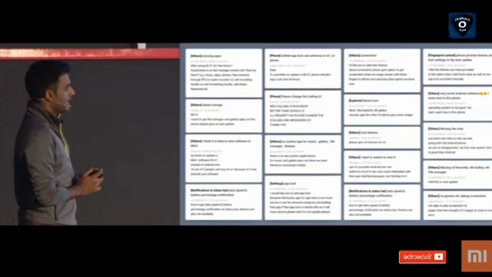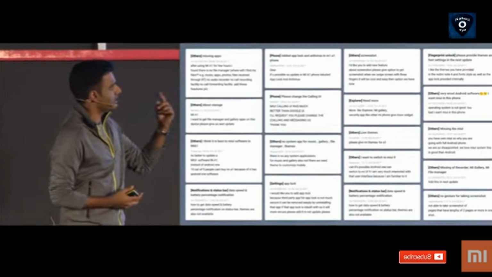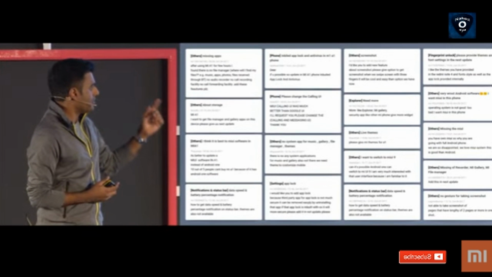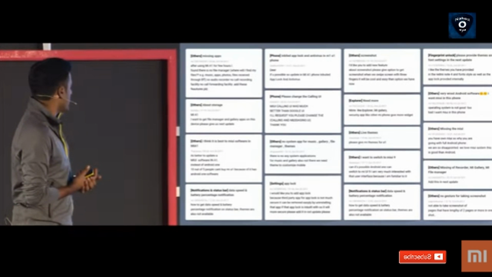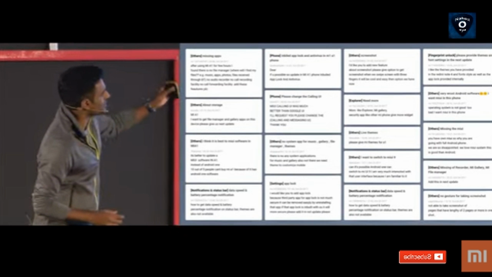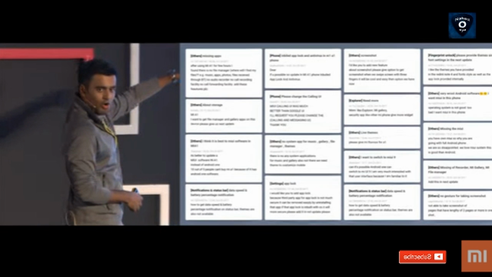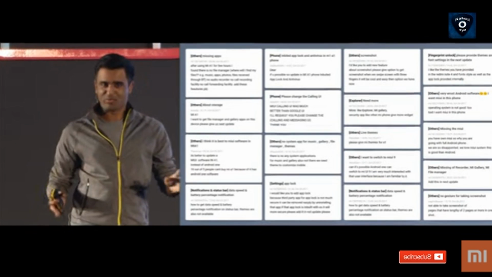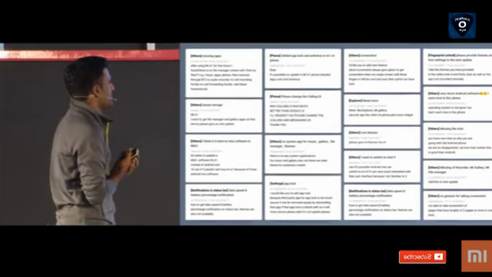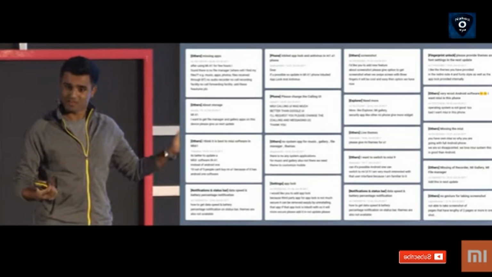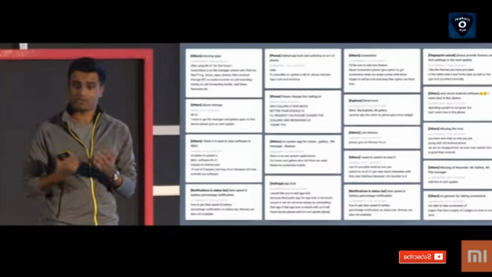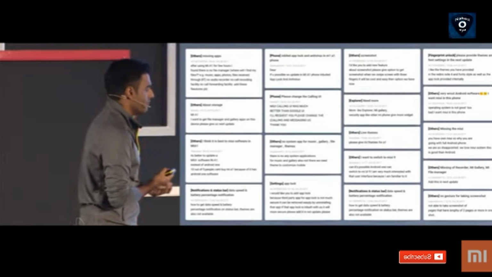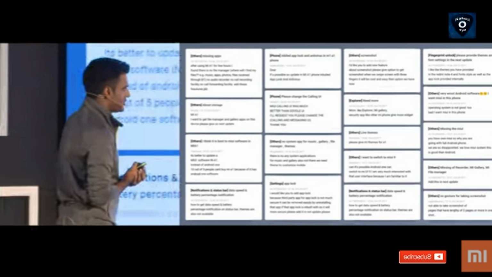You have a lot of things that people are asking for, things like the File Explorer, themes, notification status bar. My personal favorite is this one in all caps over here, which says, MIUI calling was much better than the Google UI. I totally agree with that, maybe not as passionate, but this was by far the most feedback we got, was people complaining about the lack of various MIUI features.